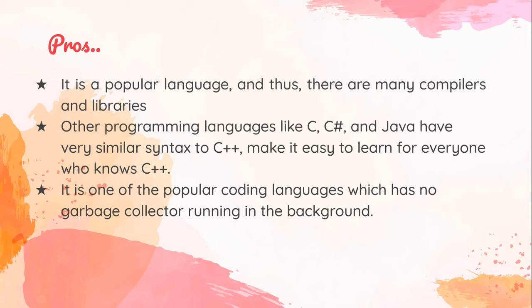Now the third is that it is one of the popular coding languages which has no garbage collector running in the background. A garbage collector is a method that manages memory automatically. What happens in the garbage collector?